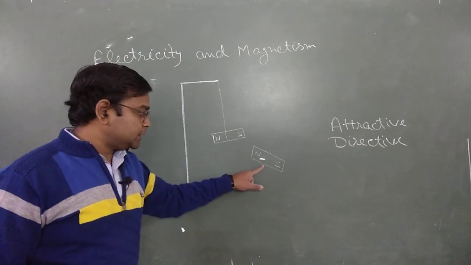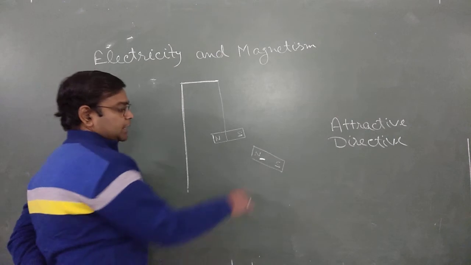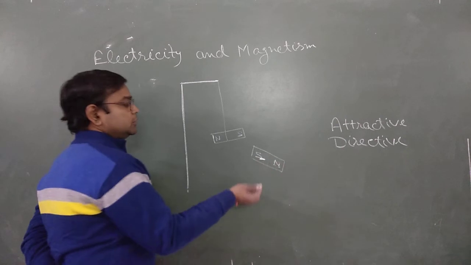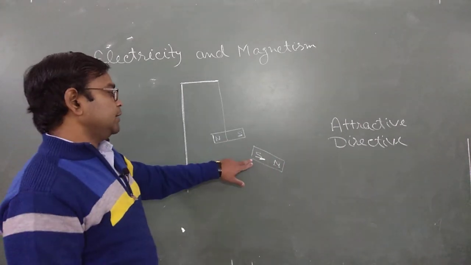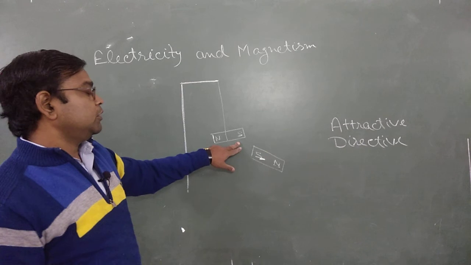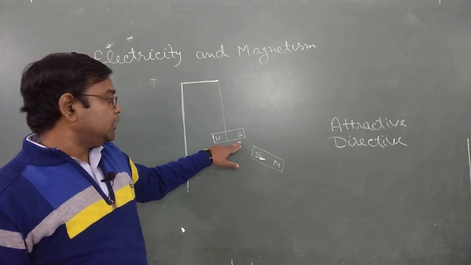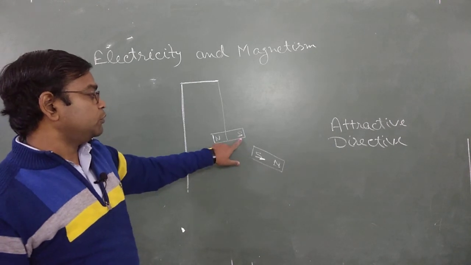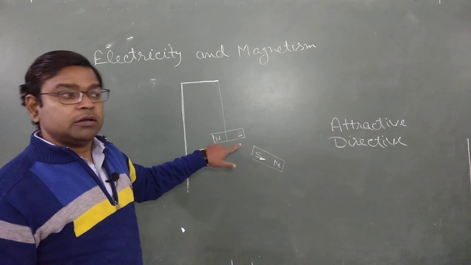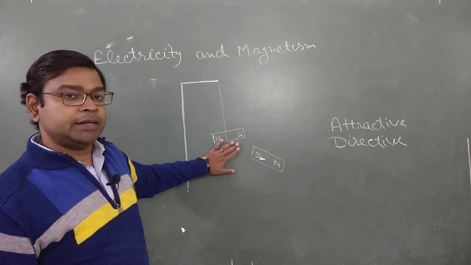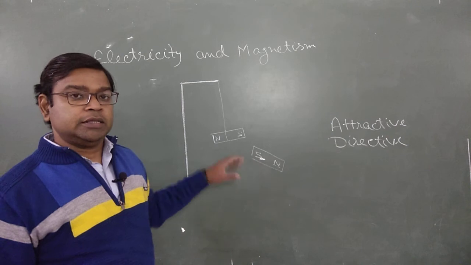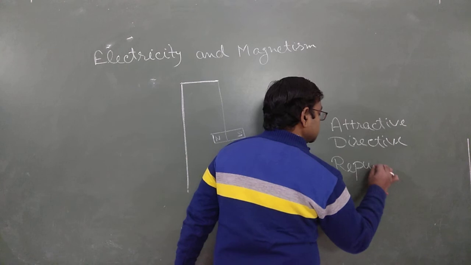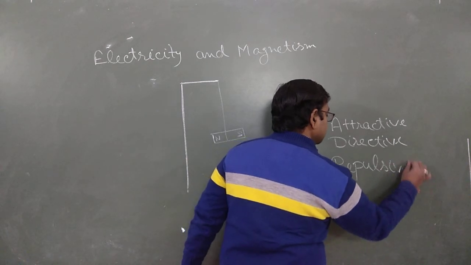Now if we change the pole of any of the magnets, in this case I am changing the pole of this magnet because it's easier for us. We simply twist it and then again bring this magnet nearer to the other magnet. What we observe is that as soon as we bring this pole and this pole nearer to each other, this suspended magnet moves away from this magnet. This is known as the repulsive property between two same poles, or the repulsive property of a magnet.